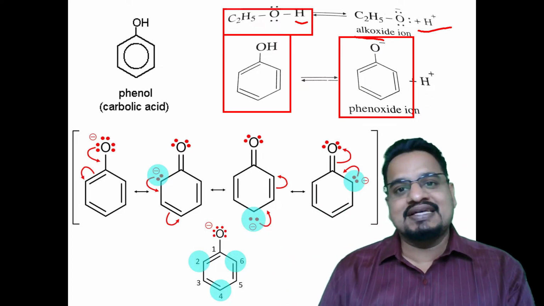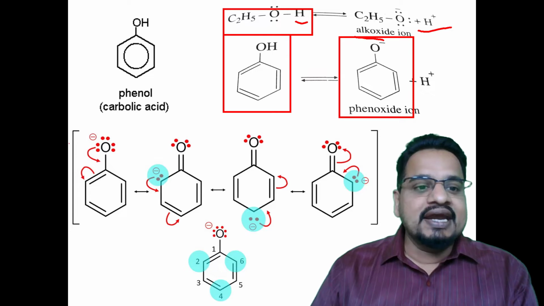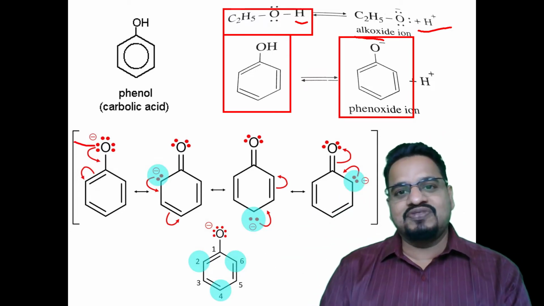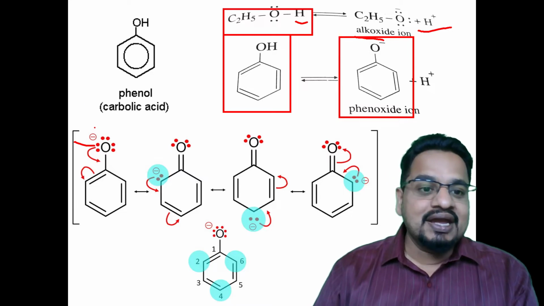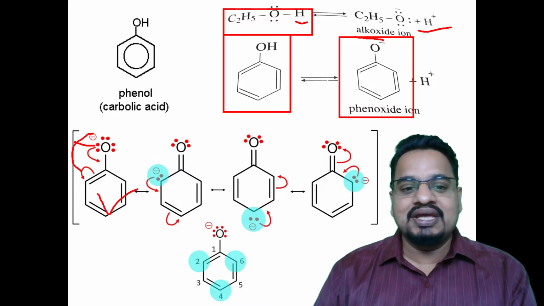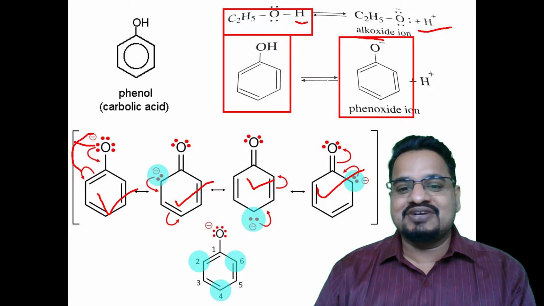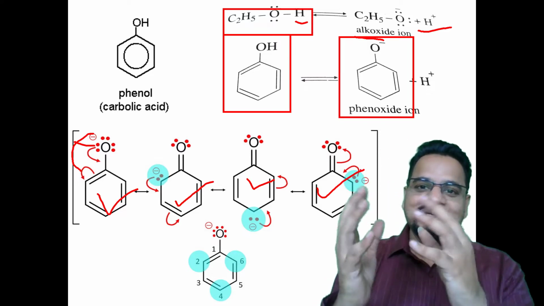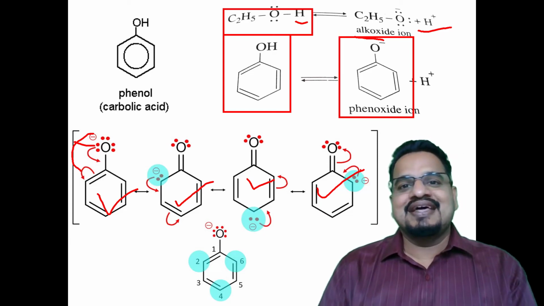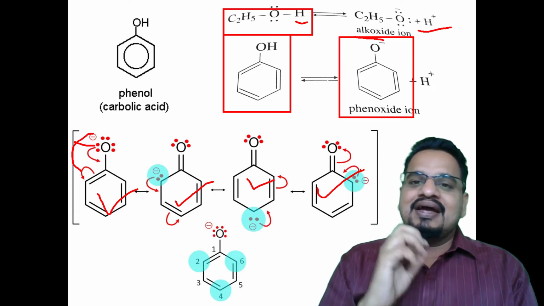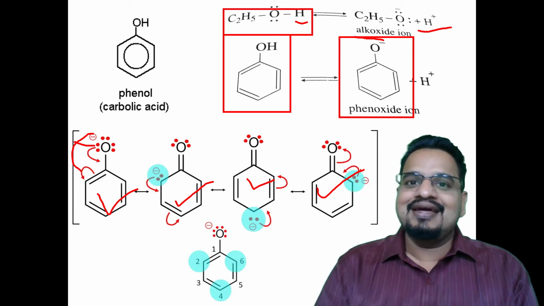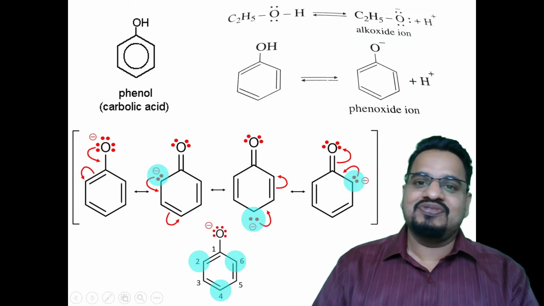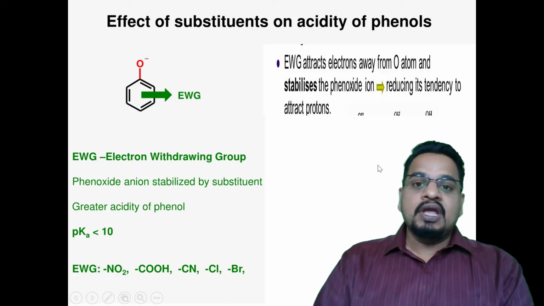Why are the phenoxide ions stable? Because the negative charge on the oxygen of the phenol can be delocalized through a number of canonical structures, four different canonical structures. As the negative charge is delocalized, phenoxide ions are stable, they can donate the proton easily, and phenols are more acidic than alcohols.